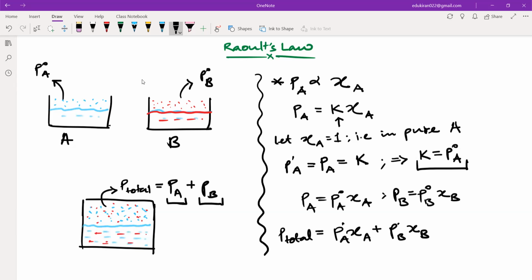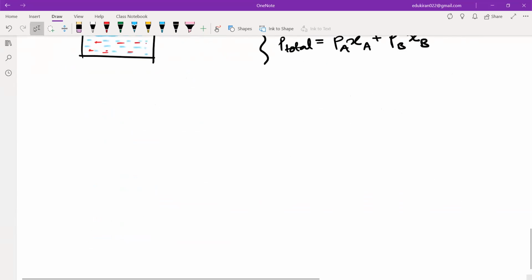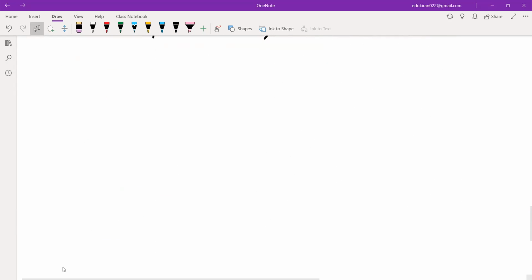K is equal to P naught. That is why PA will be equal to P naught A chi A. Similarly, PB, the partial pressure of B, will be equal to P naught B chi B. And that is why P total will be equal to P naught A chi A plus P naught B chi B. Now this first statement is Raoult's law, very simple and very easy to understand.